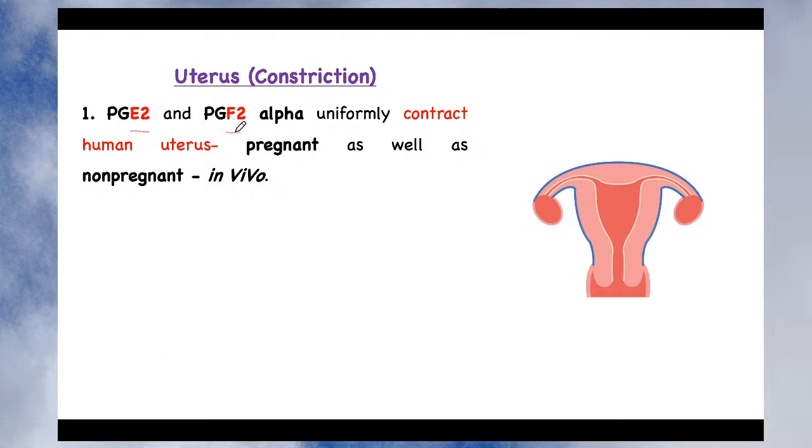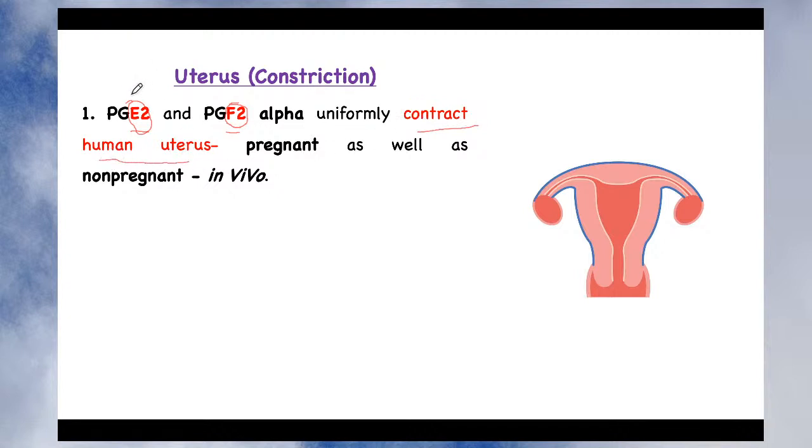So you must remember, it is very important to remember the type of prostaglandin whenever you explain their pharmacological action, because depending upon the type of prostaglandin, the pharmacological action changes. Prostaglandin E2 and F2 alpha uniformly contract the human uterus. So there is uniform contraction of the human uterus.